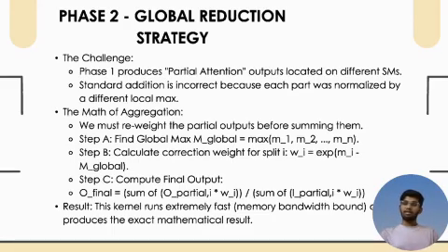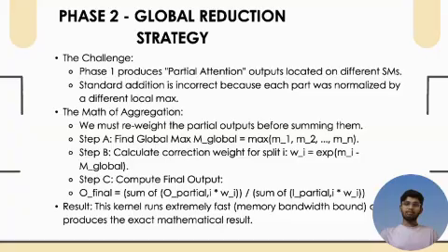The kernel first reads all the local maxima from all tiles and then identifies the true global maximum, m global, for the entire sequence. Then comes reweight. It calculates a correction factor for each tile. If a tile had a low local score, its contribution is scaled down exponentially based on the difference between the local max and the global max.